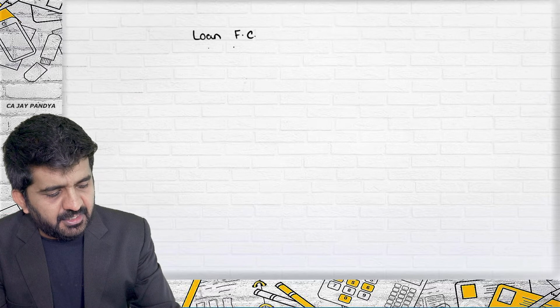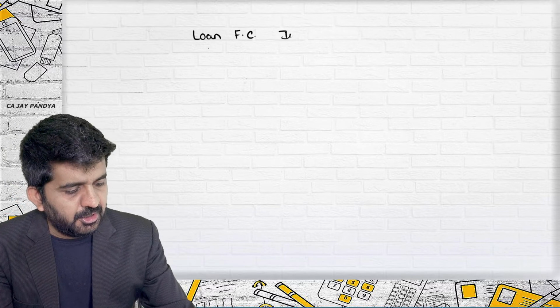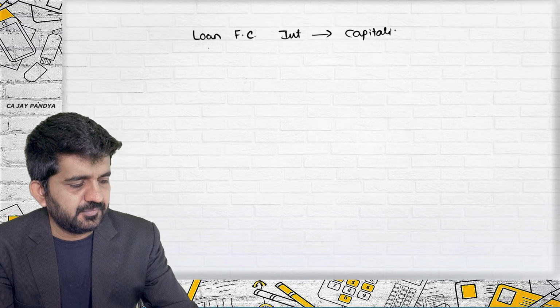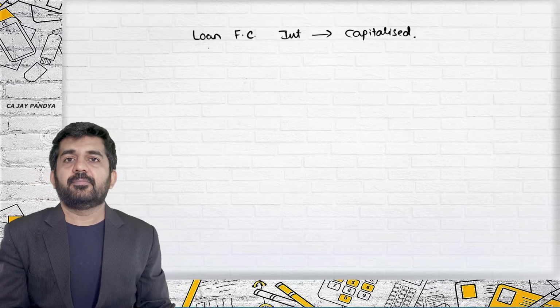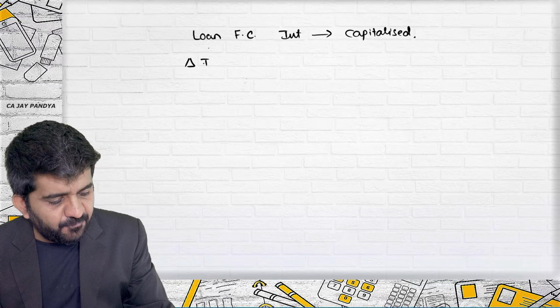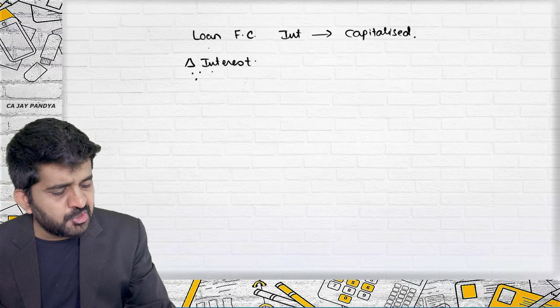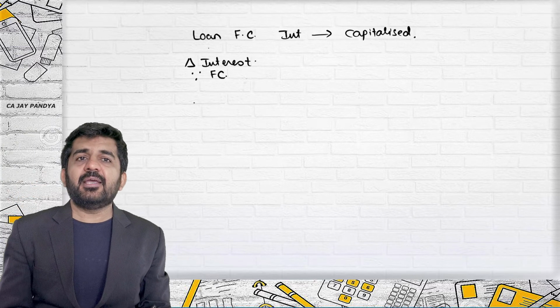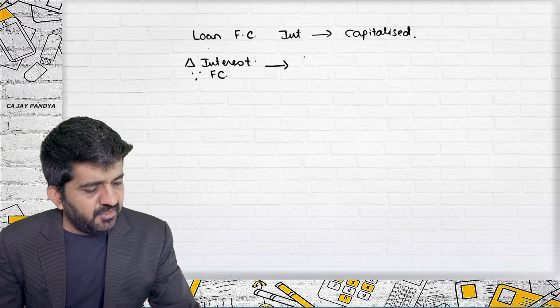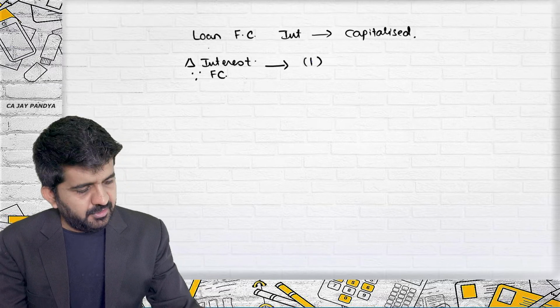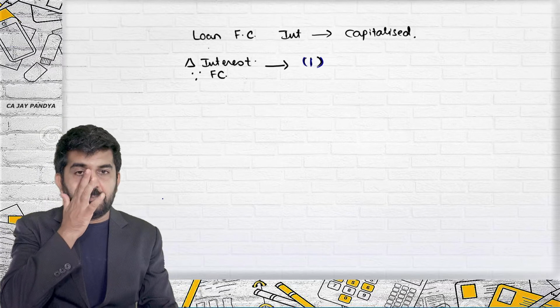So what we have learned, try to concentrate. There is a loan in foreign currency, the interest on which can be capitalized. There will be a difference in interest because you have borrowed in foreign currency. That difference should be noted as point number 1.